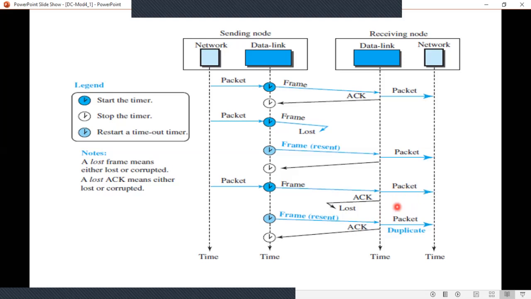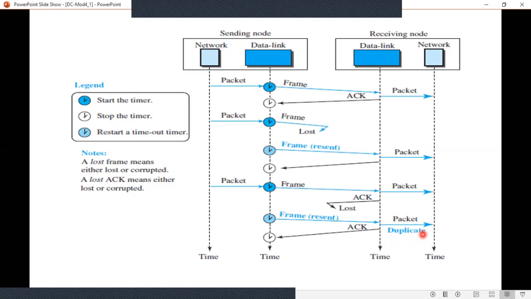Already it was sent, again the same frame has been received and the same packet is sent to the network layer, and now the sending node will receive the acknowledgement. Okay, but the problem is that the same frame has been sent twice here. Now this is a problem.